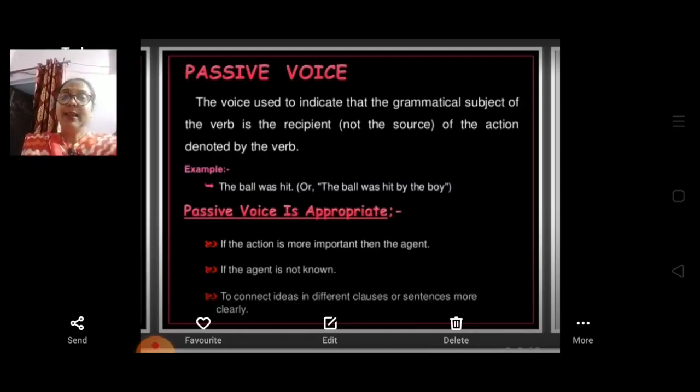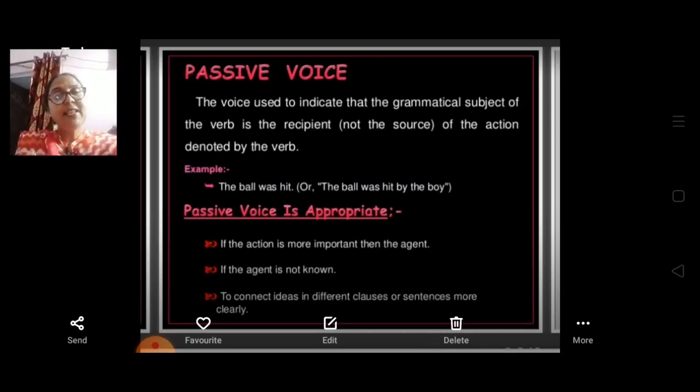So that you always remember, in passive voice the subject or doer will come at the end of the sentence and the object will become the subject of the sentence.